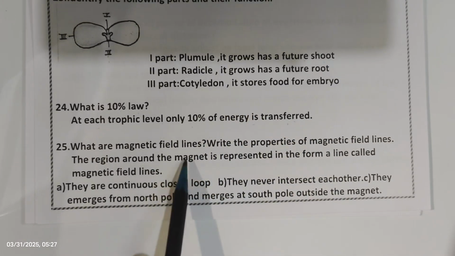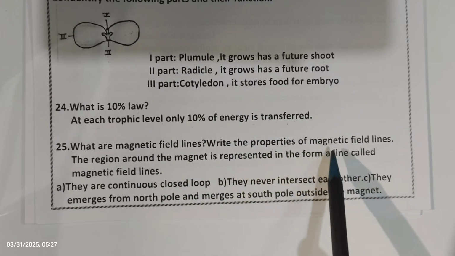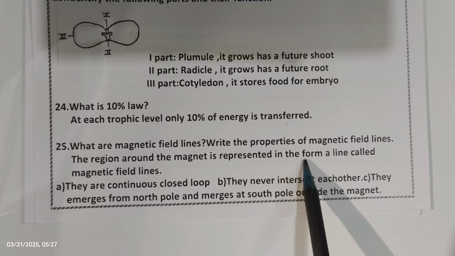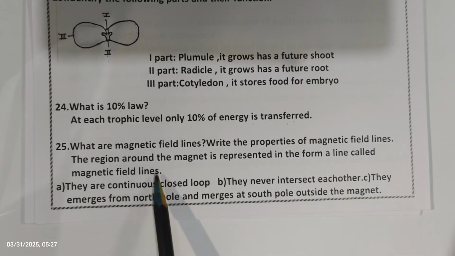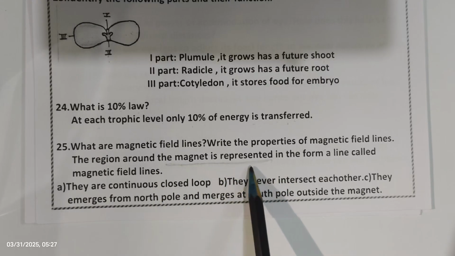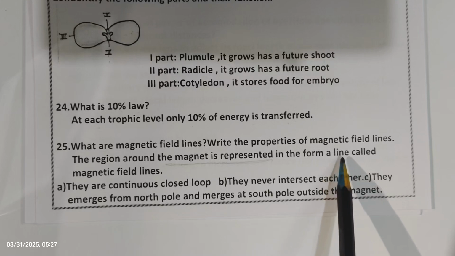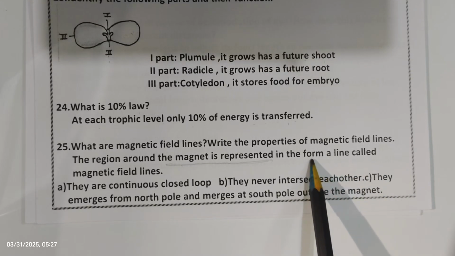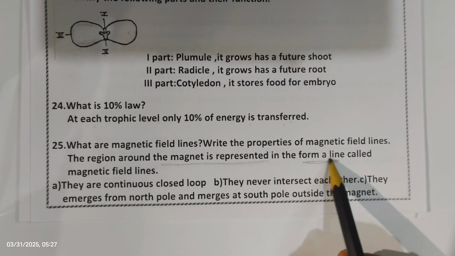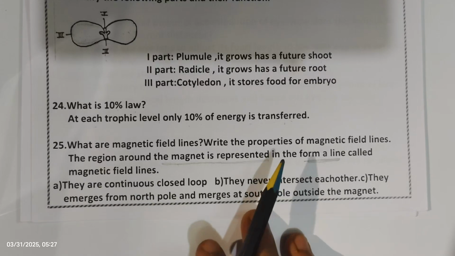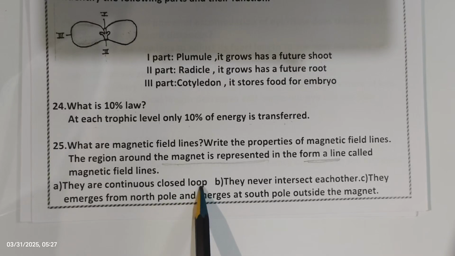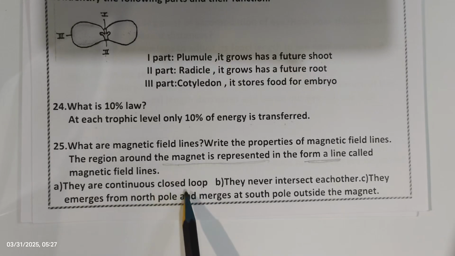Next, what are magnetic field lines? Write the properties of magnetic field lines. The region around the magnet is represented in the form of lines called magnetic field lines. So the region around the magnet is represented as magnetic field lines. We call it magnetic field lines. And the properties: they form continuous closed loops.